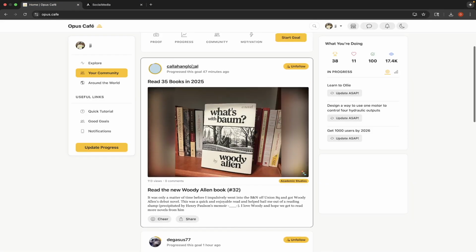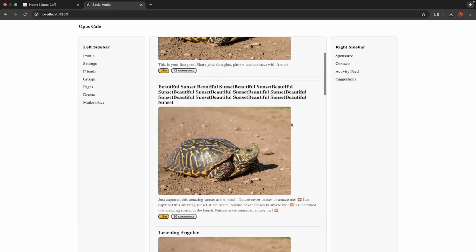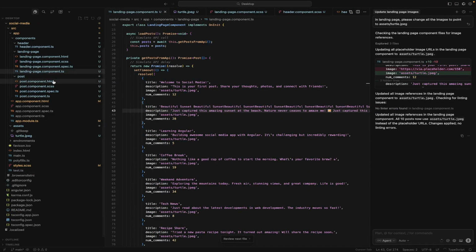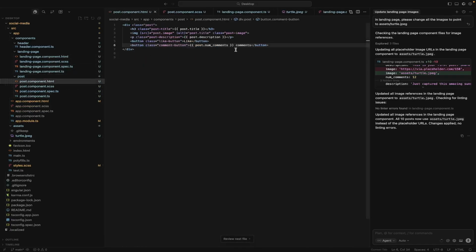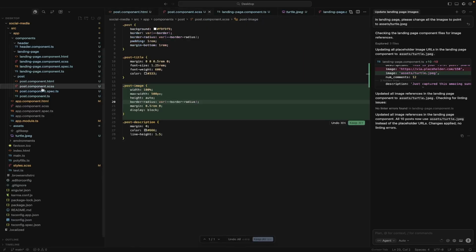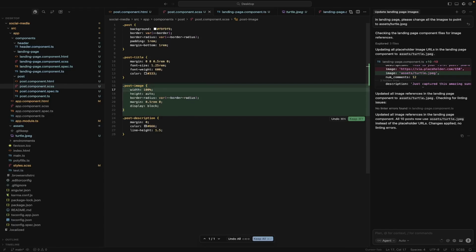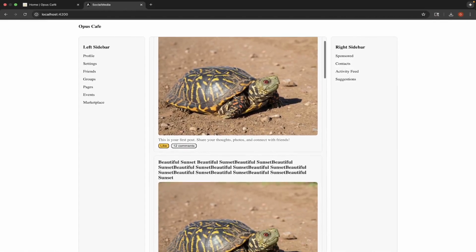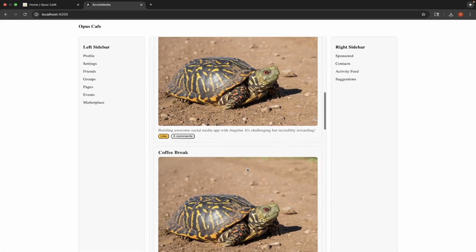What do we do on Opus? We actually center the image, right? We center the image, and then these are left aligned. So let's do that same thing here. Let us now define a class to put our image in. Right here. And do we have a post image class already? Post image. Max width. I don't know why it's saying this. Okay. So for images, what we're going to do, we're going to have no max width. And it is fitting. Okay, perfect. So it put a class that we didn't like.